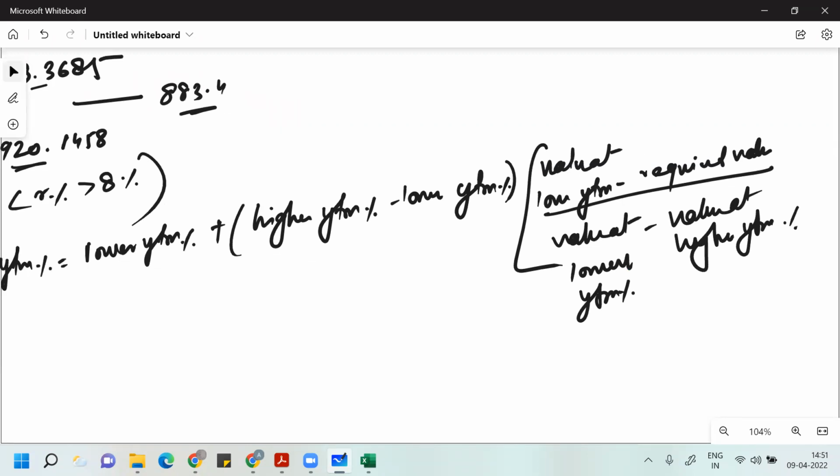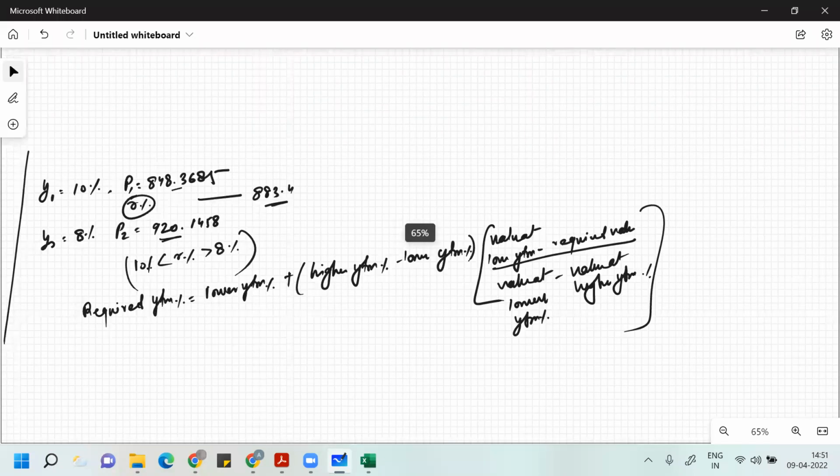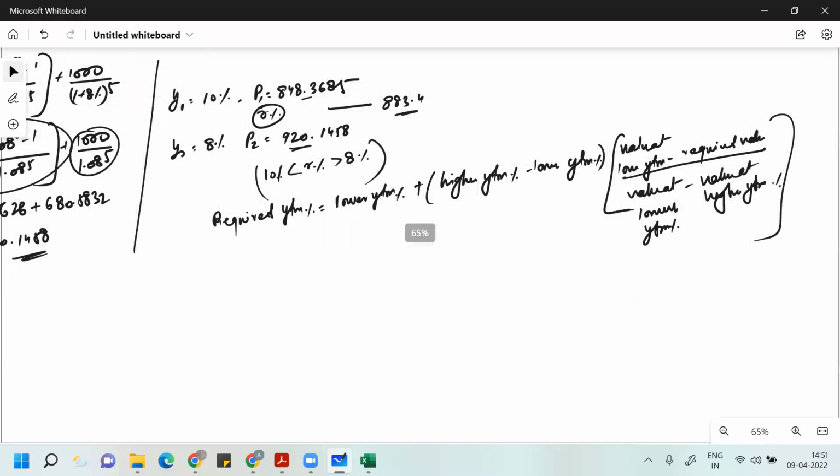This is the formula you need to apply. This is called the method of interpolation.